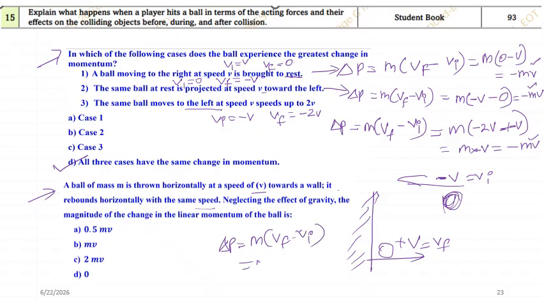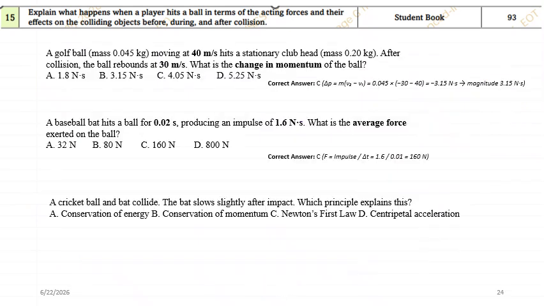So m into v minus minus of v. Why are there two negatives? Because the initial velocity is negative, so it will become plus, v plus v becomes 2v. So I'll be getting 2mv. So when it is rebounding with the same velocity, it will be double the momentum. It's important. Please keep a note of it.